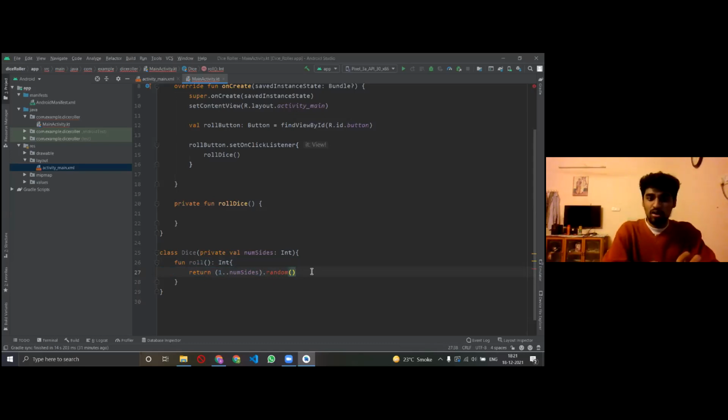It is just a form of saying in Kotlin that the work I've given you, the function roll, the work is basically that from 1 to however many sides there will be, say a dice of 6 sides, you're going to take that. But if it says no, my dice has more, so that's why I'm saying that from 1 to however many sides it has, you give me a random number.